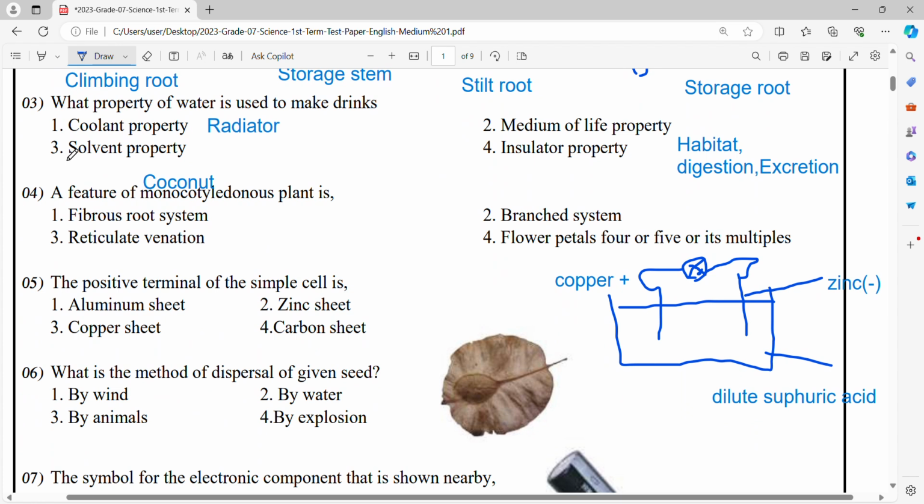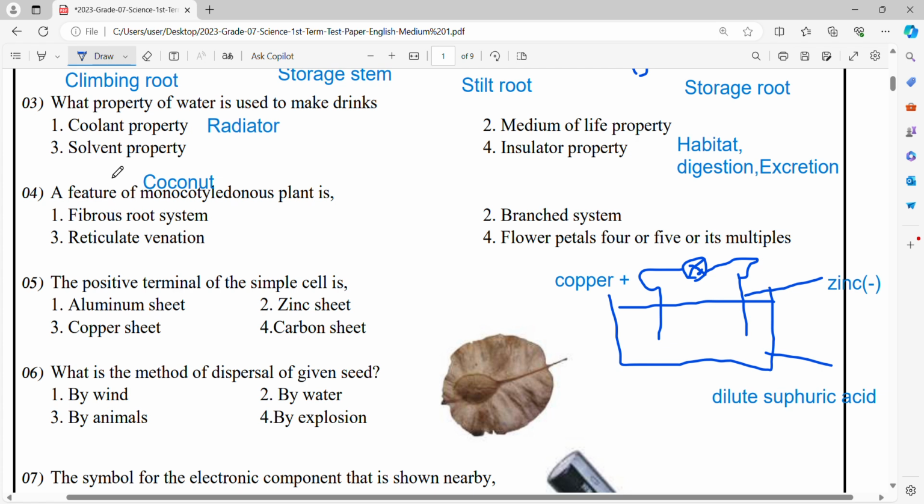Then let's move to question number 3. What property of water is used to make drinks? There are 3 properties of water we have to remember: water is a solvent, water is a coolant, water is a medium of life. As a coolant, we use water to cool the engine in the radiator.